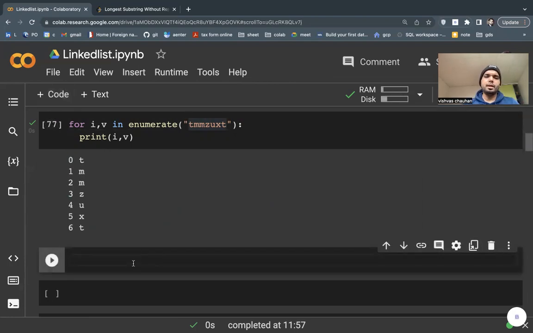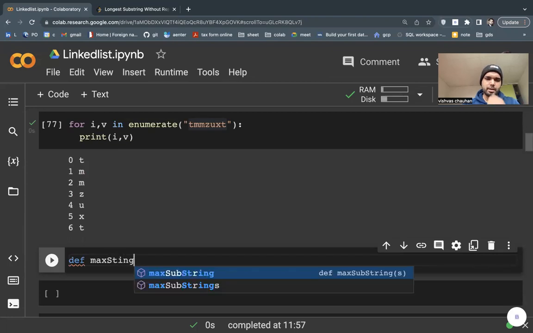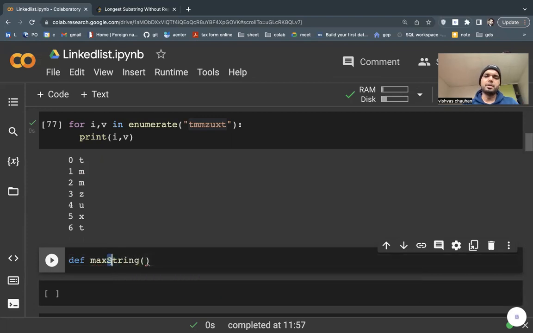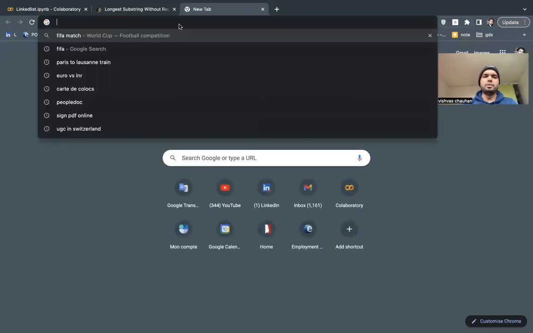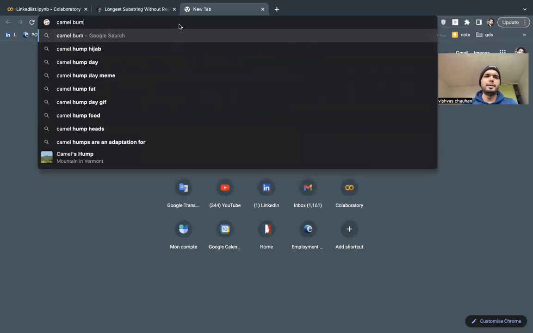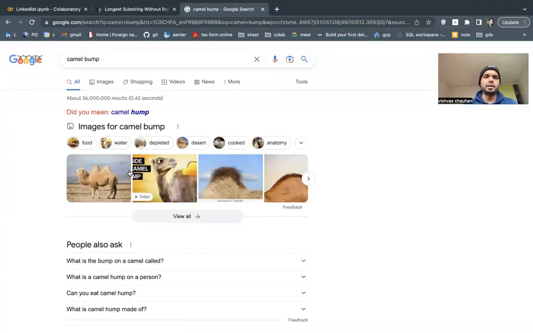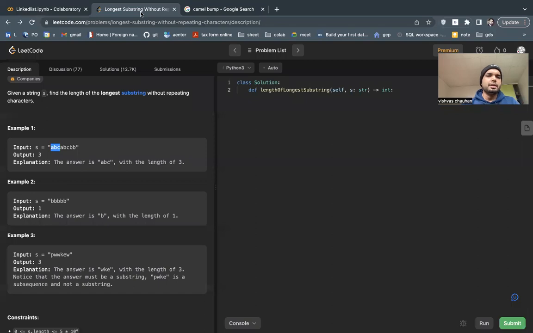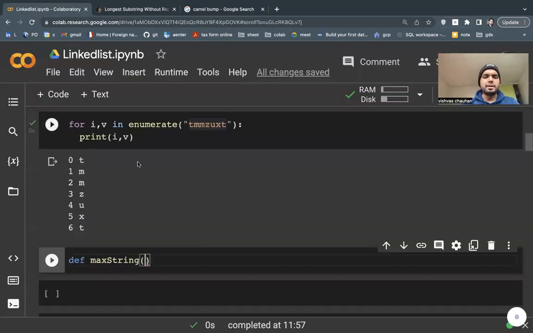Okay, now I have already practiced it, but it's okay. It's easy to max string, keep it camel case. This is camel case because it becomes a little bit capital in the middle, so it reminds me of, I don't know how we call it, camel bump, hump. Yeah, this thing, his hump. Okay, so that's why we call it camel case.